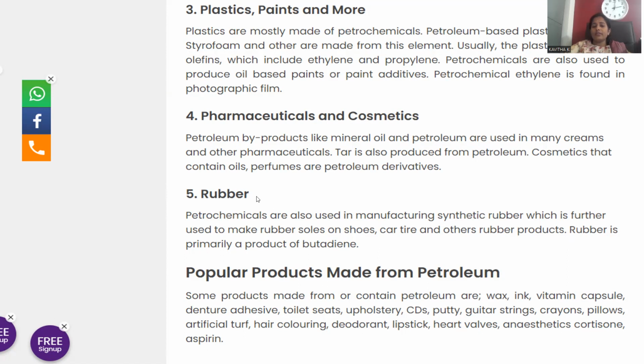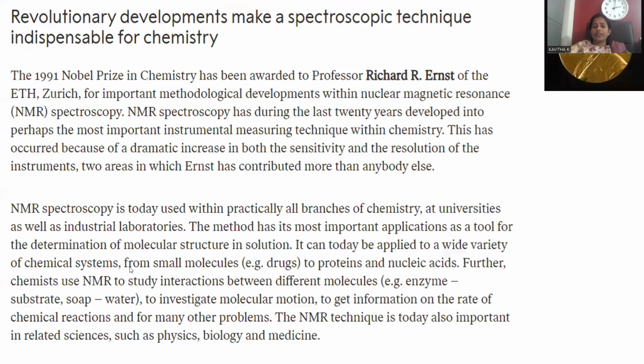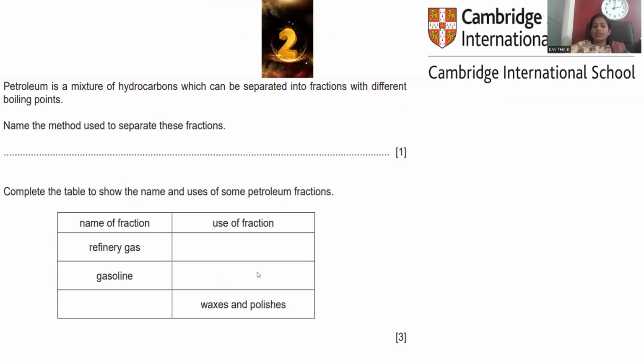Next is rubber. Rubber is required for tire manufacturing, for automobiles, and even in industries we can find rubber used to avoid friction. Washers will be there, gaskets will be there to avoid leakages. We can fix them. Storage devices will have a lining. Rubber is used as an insulator as well. So many applications you can notice. Even in the synthesis of synthetic rubber, we can apply petrol as the product. This is the way so many applications you can notice for petrol, and we discussed so many applications for gasoline, and let's go with the question number 3.